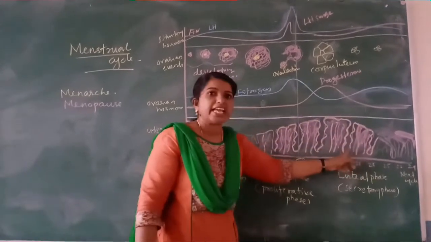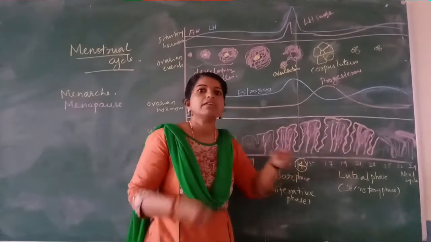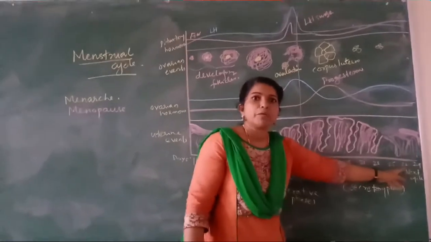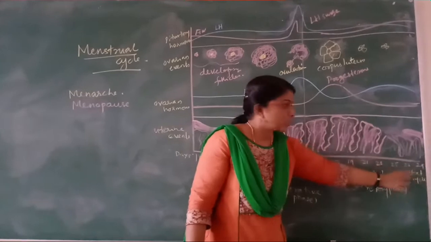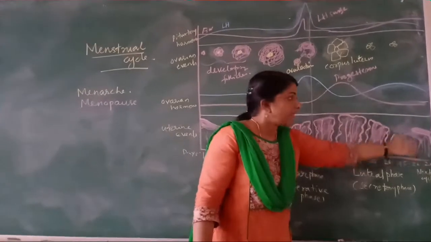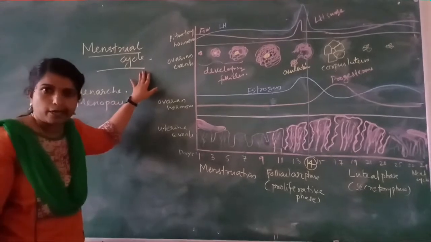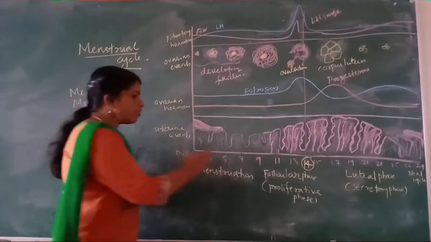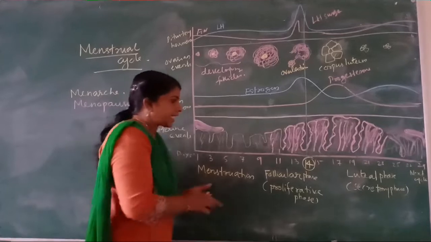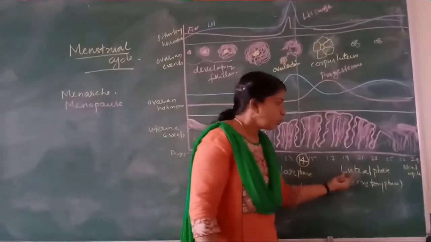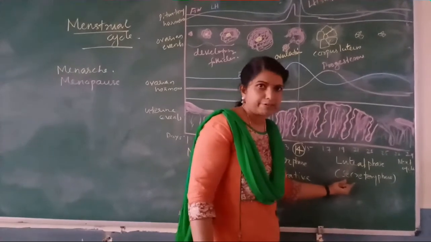As a result, the endometrial lining again degenerates. And this results in the next menstrual cycle, the next menstruation. Okay, and this cyclical event is known as the menstrual cycle. So, first is menstruation, second is the follicular phase or proliferative phase, then the luteal phase or secretory phase.